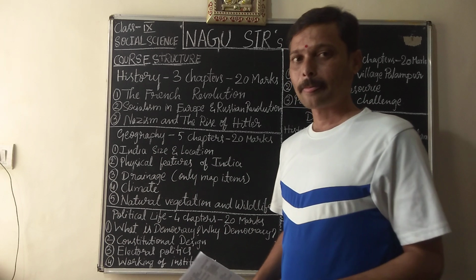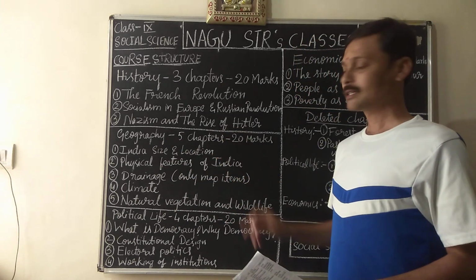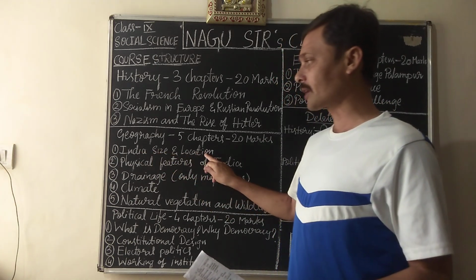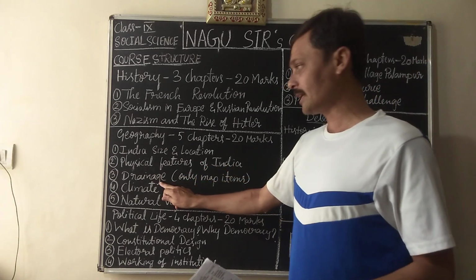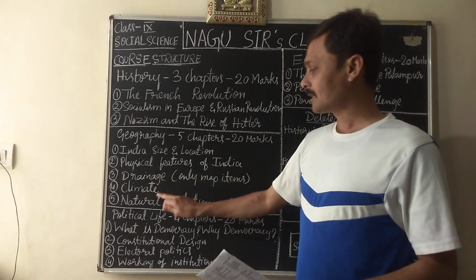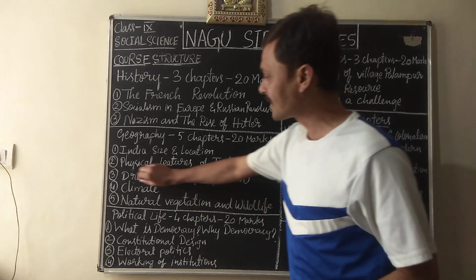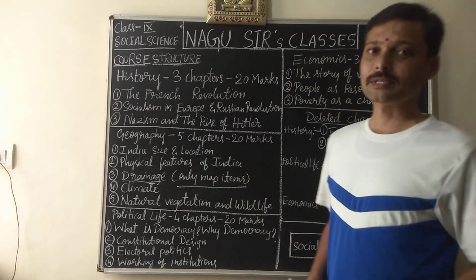And geography. In geography, 5 chapters for 20 marks. It is India, size and location, physical features of India, drainage, climate, natural vegetation and wildlife. And this drainage chapter is only for map items.